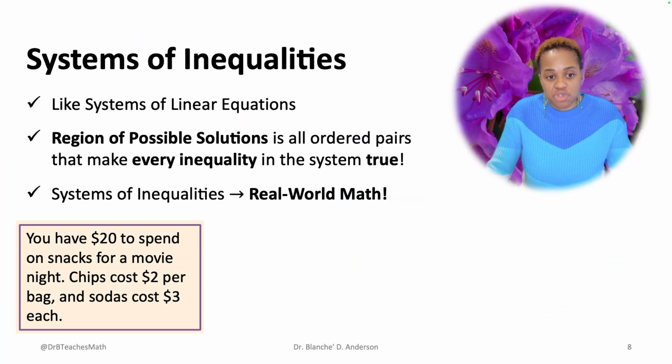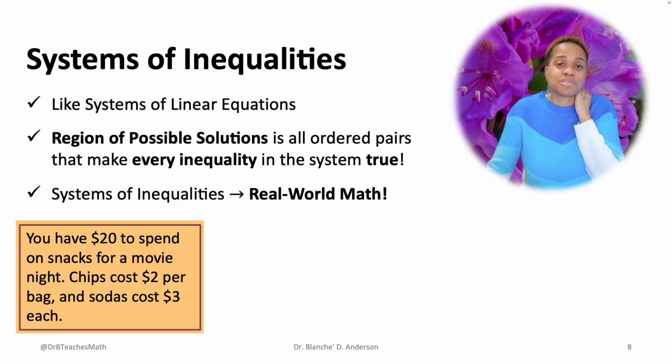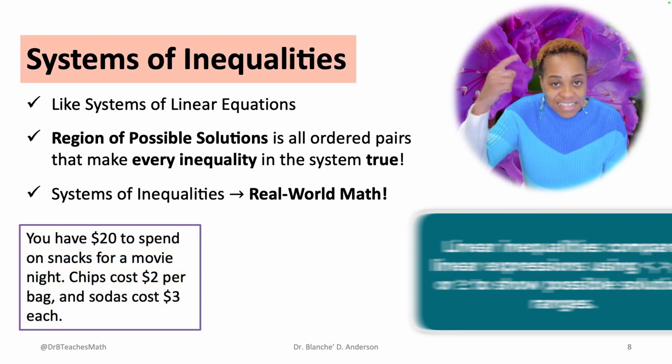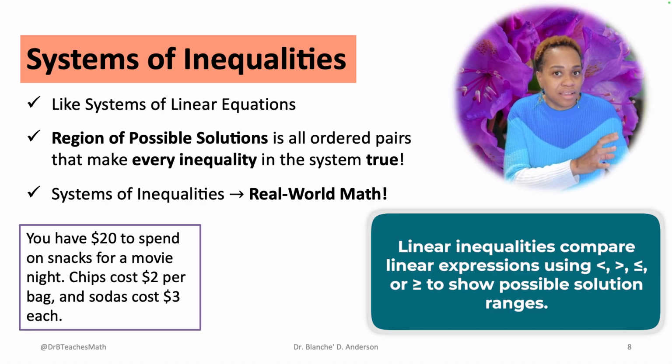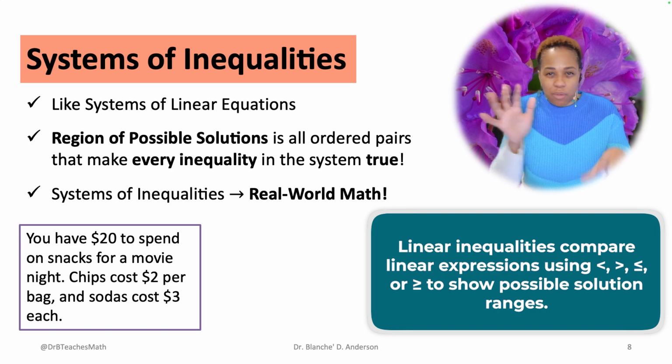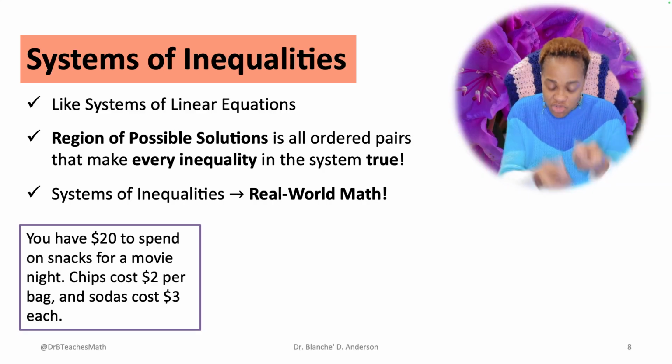So this one says you have $20 of snacks to spend for a movie night. Chips cost $2 a bag. Sodas cost $3 each. Well, how many bags of chips and sodas can I buy? That's a system of linear inequality because I have this amount of money to spend. This is what I want to buy. What can I get? Now, you're not saying, oh, let me do a system to figure it out. Your mind starts thinking, you start adding things up. That's math in the real world.